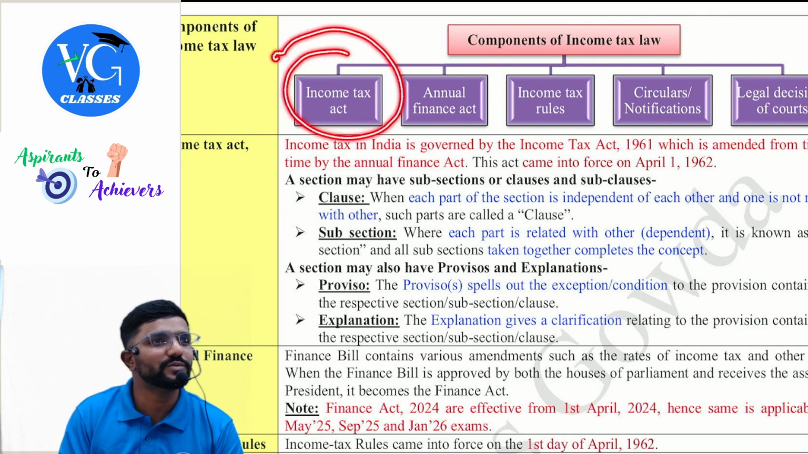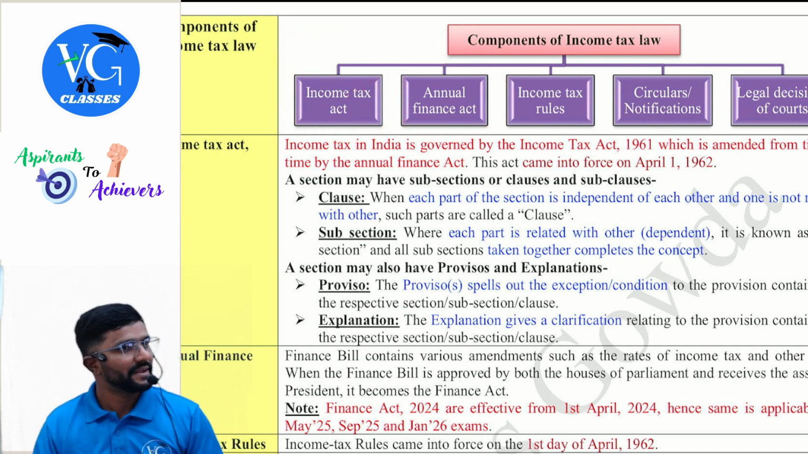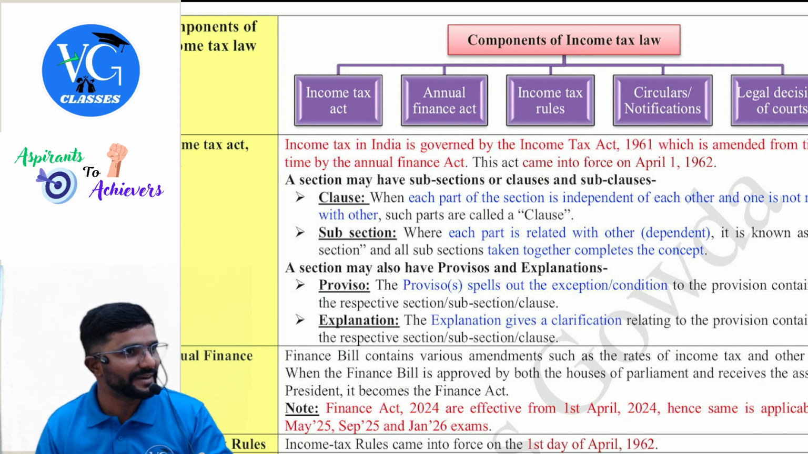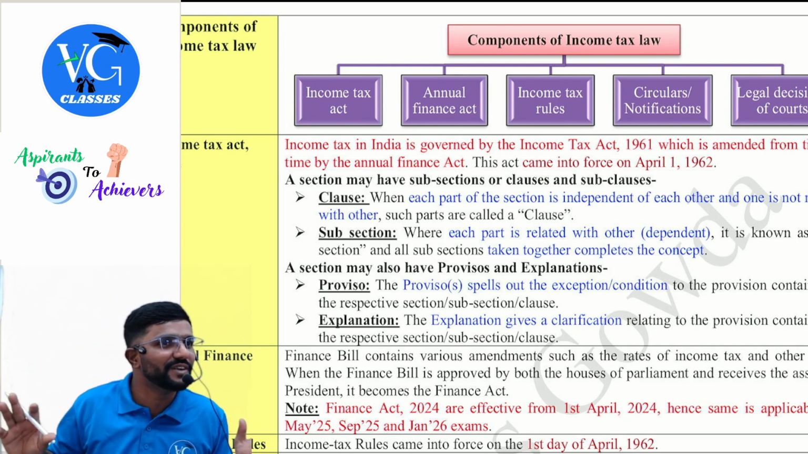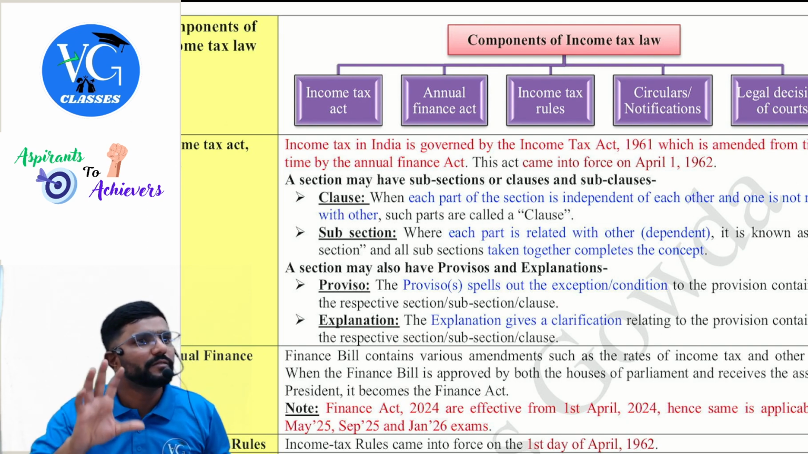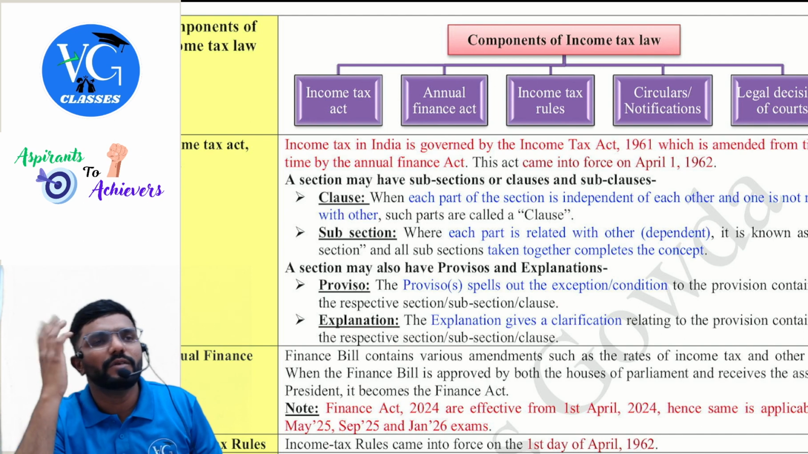Now, whenever the government wants to change anything, make amendments, they will make them through the Annual Finance Act. Every year, the Finance Minister will come and present the budget. In that, if they want to change anything, definitely they will make some changes. If not, we don't like the government. We like only the government that is making some changes. If not, we will be like, why did you come to power?